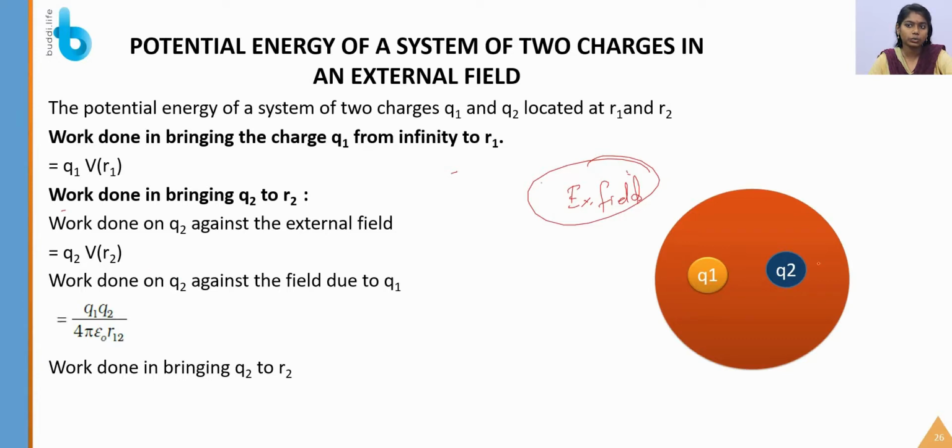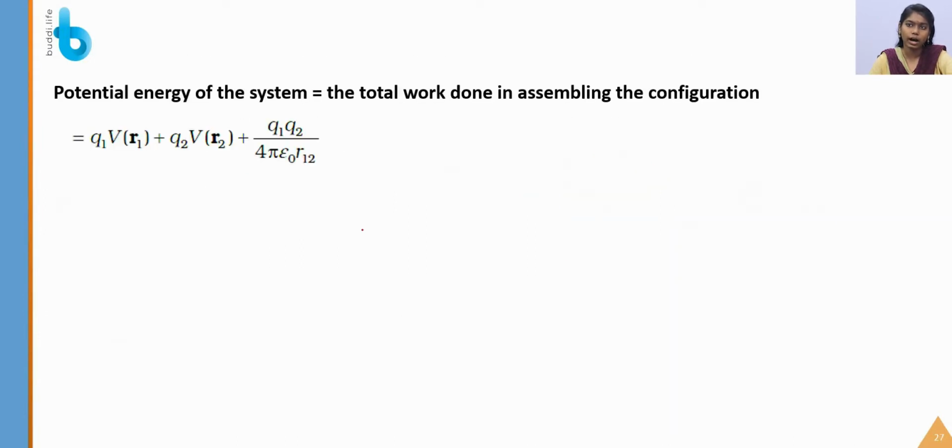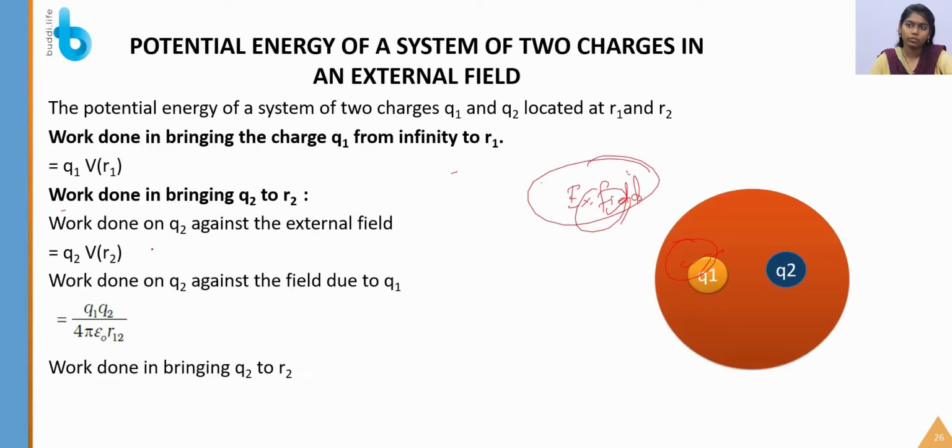So the work done on Q2 is against the field of Q1 and the external field. You have to put in work against Q1 and the external field. In both cases you have to put in work against. So the work done in bringing Q2 to R2 is the sum of these two, because this is the total work done. First you have to put in work against the external field, and then you have to put in work against the field produced by the charge Q1.